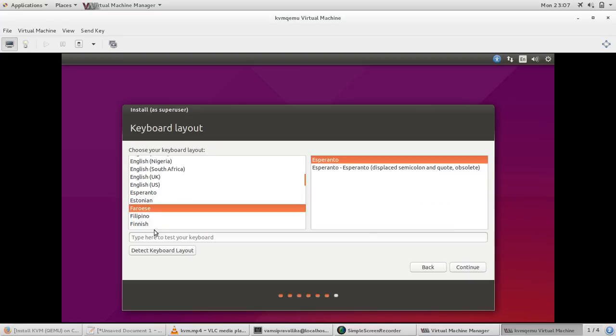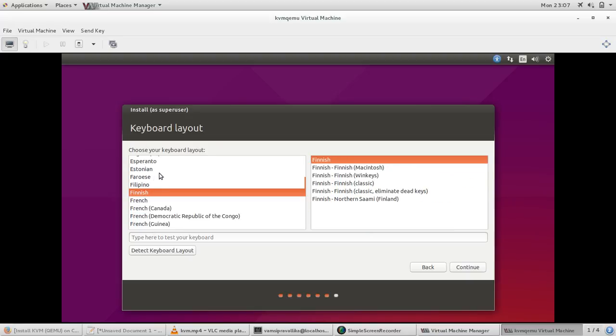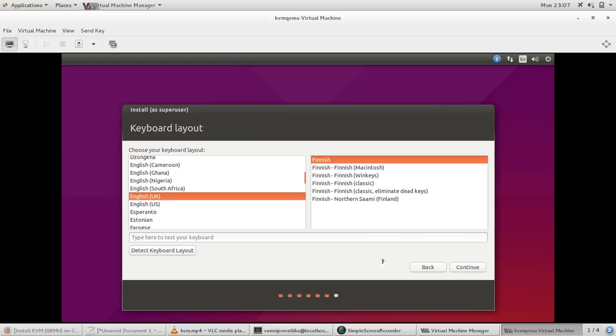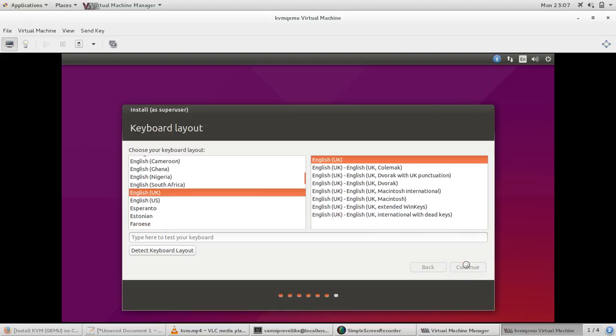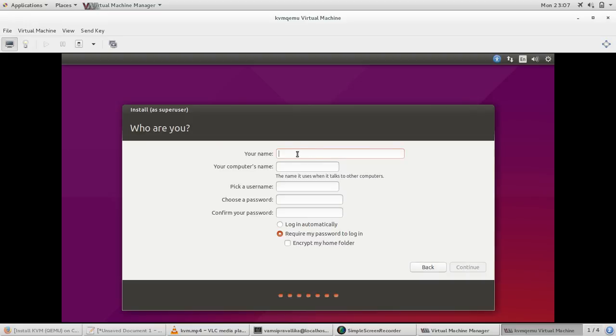Keyboard layout UK. Give the username as KVM Naveena. Click on continue.